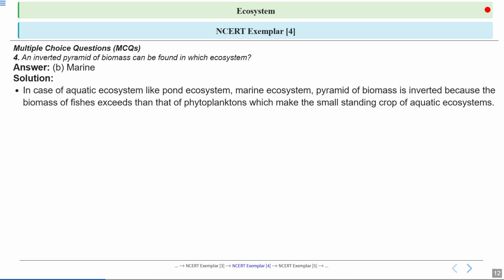Now let's see why the pyramid of biomass is inverted in the case of aquatic or marine ecosystem. In these environments, the biomass of larger animals like fish can actually be greater than the biomass of the tiny phytoplanktons, which occupy the base of the ecological pyramid. Here you can see the producers, they are the phytoplanktons, occupying the first trophic level. The biomass of these phytoplanktons is very less.